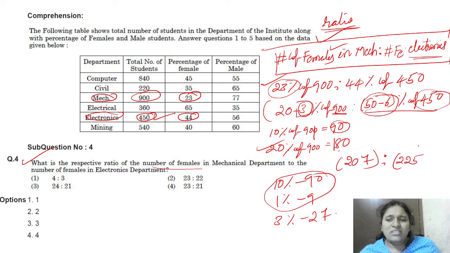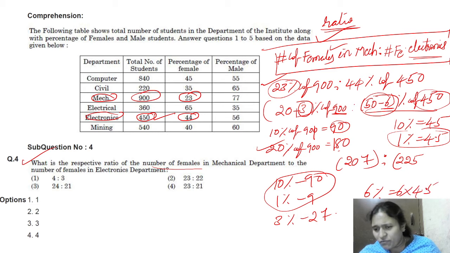225, right? Minus what is 6 percentage? 10 percentage is 45, so 1 percentage is 4.5. Then what is 6 percentage? 6 percentage means 6 into 4.5. That is 24, plus how much? 3, because 6 fives are 30 and the decimal point is there. That's why we'll get 3. That is 27. That means 225 minus 27, right?